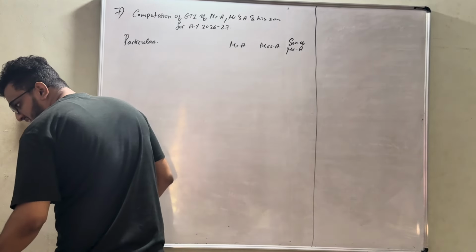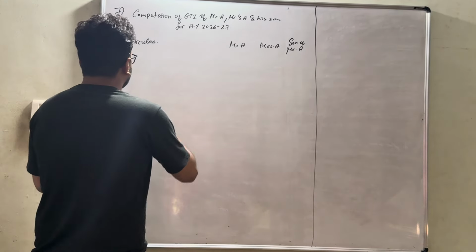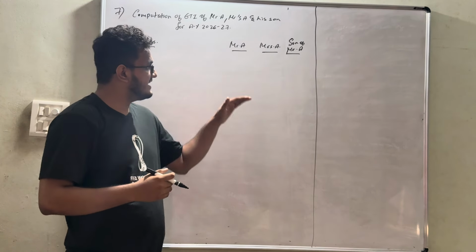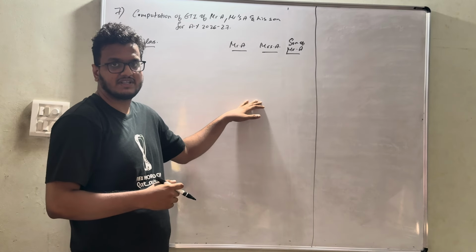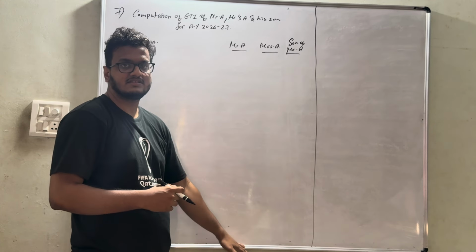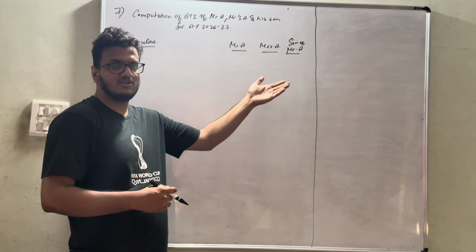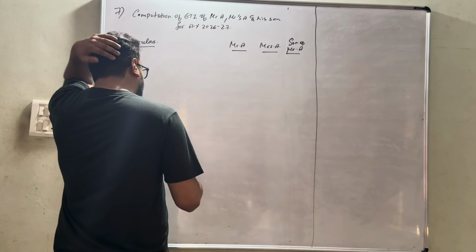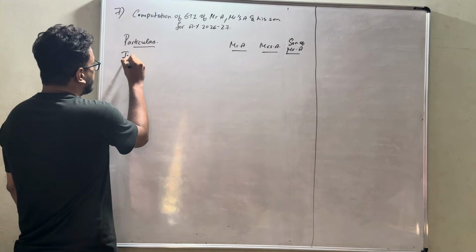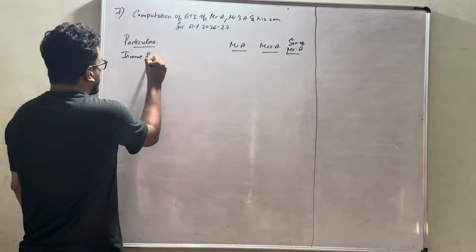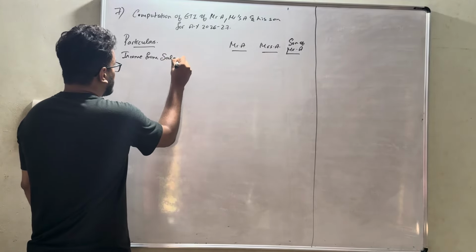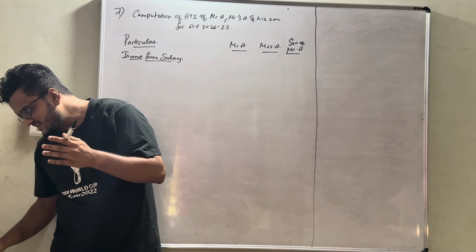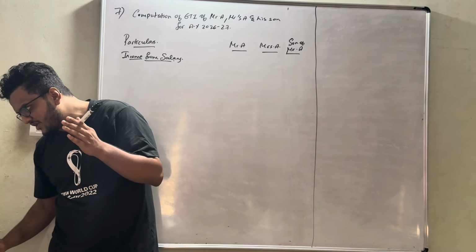Okay, so first make sure whenever you are writing the question, you write it in a certain format. Make sure the income from salary is presented first, income from house property second, PGBP income, capital gains, then other sources. Ultimately you will get to gross total income. So first is income from salary. Make sure where the points are. Income from salary is obviously our last but one point after E.